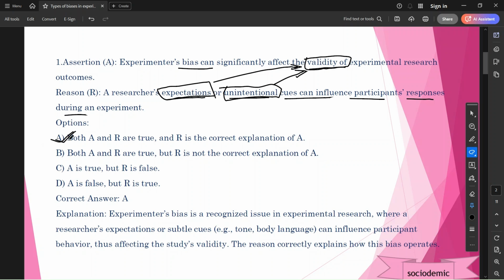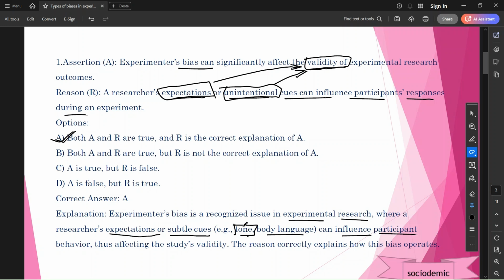Answer is A. The experimental bias is a recognized issue in experimental research where a researcher's expectations or subtle cues, that is tone and body language, can influence the participant. See, he may have a harsh tone. After all, they are all humans. Depending on the circumstances and situations, she may have a harsh tone or a pleased tone.